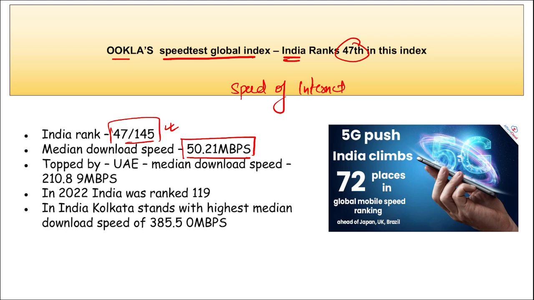Then this index, the Ookla Speedtest Global Index, was topped by which country? It was topped by UAE, where the median download speed was 210.89 Mbps. Then last year, India in 2022 was ranked 119th and now the rank of India in 2023 is 47.